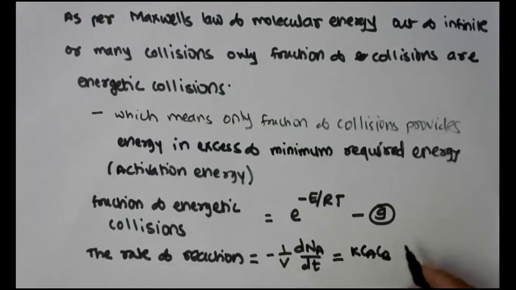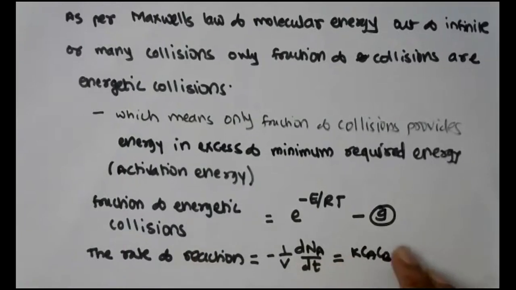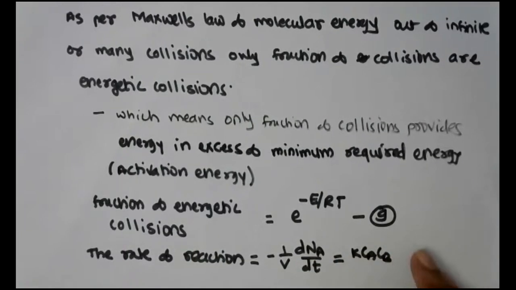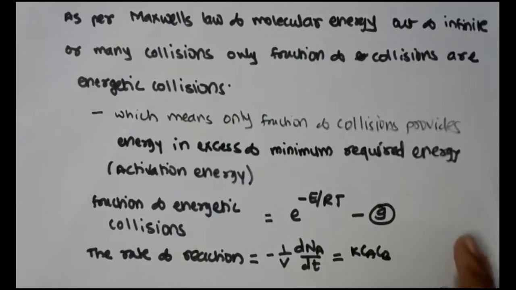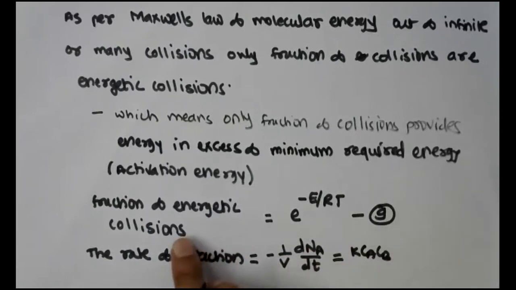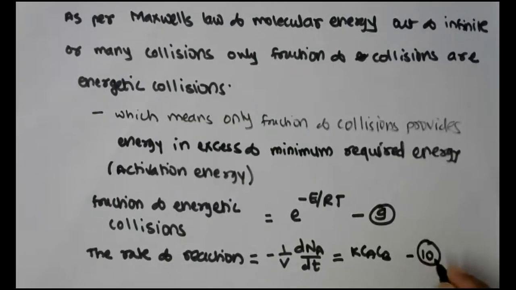Now this can be expressed as the collision rate multiplied by the fraction of energetic collisions, which is calculated as per Maxwell's law of molecular energy. Say this is equation number 10.